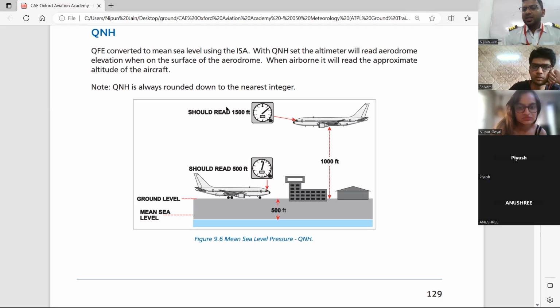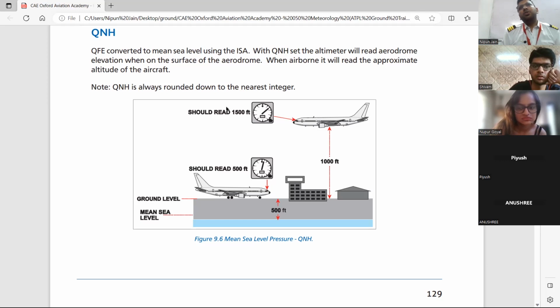With QNH set to the altimeter, it will always read the aerodrome elevation, right? It will always read the aerodrome elevation. When airborne, it will read the approximate altitude of the aircraft. So it's better to set QFE and fly in the beginning. बाद में when you become the airline pilot, you fly with QNH.